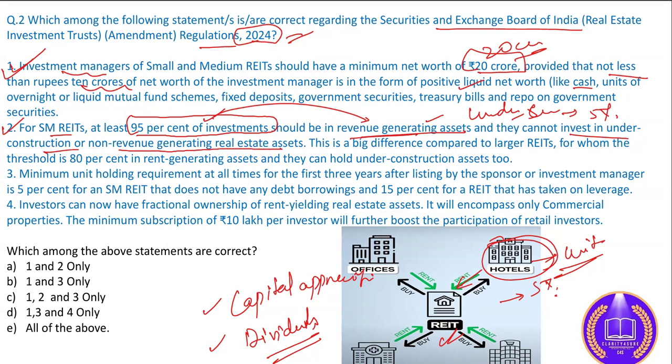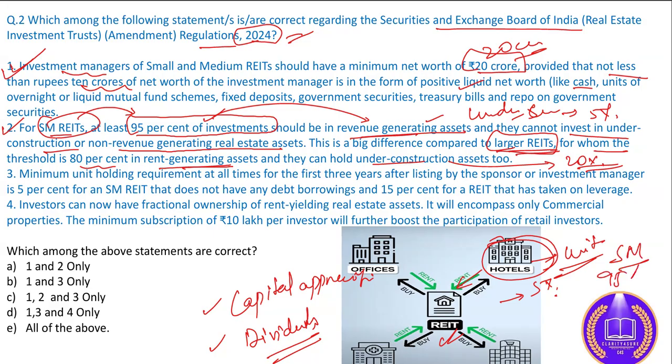However, there is a big difference compared to the larger REITs. This is talking about the SM REITs, small and medium REITs. In the case of the larger REITs, 80% is in rent generating assets and the rest 20% can be invested in under construction property. For the SM REITs it is 95 and 5, and for the larger REITs it's 80 to 20. So this statement is also correct.